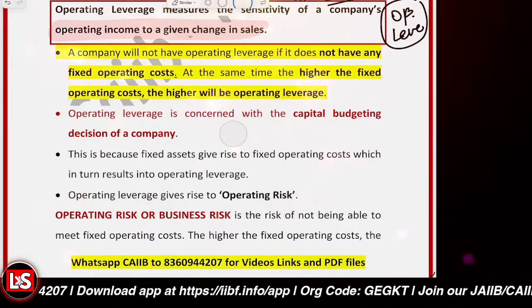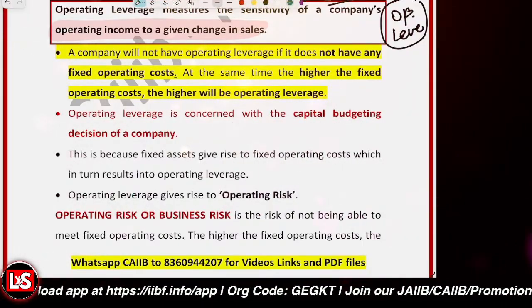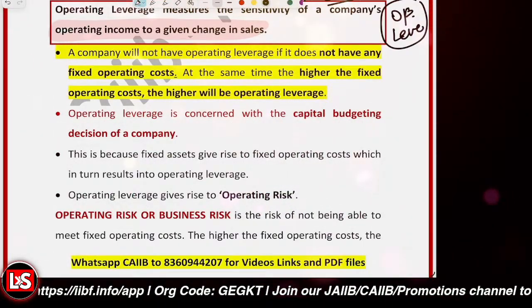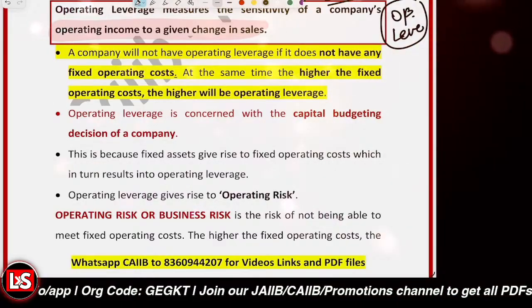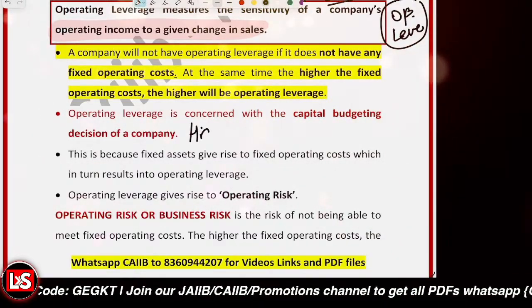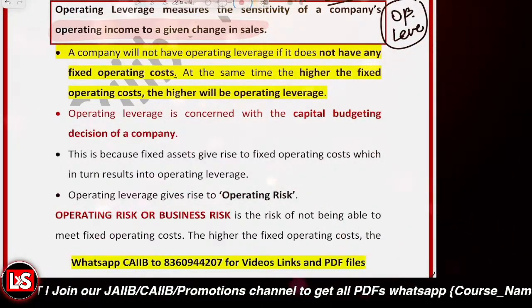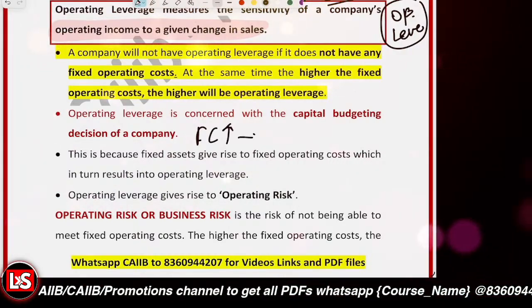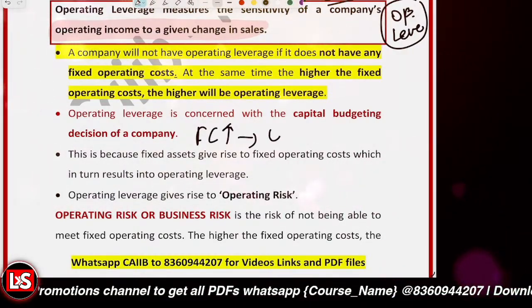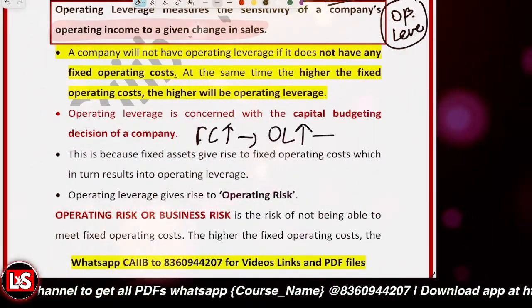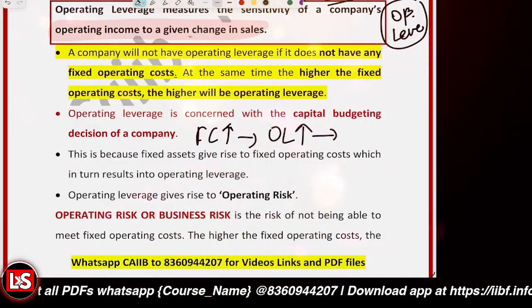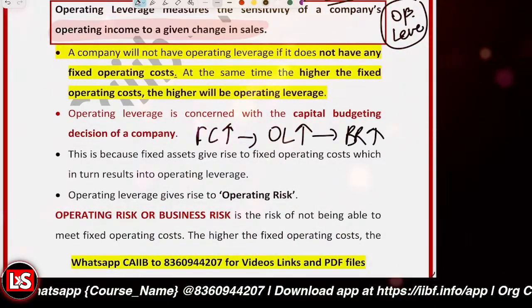So that's the idea. If you have fixed costs which are higher, that will lead to operating leverage being higher. And if operating leverage is higher, the business risk will be higher.